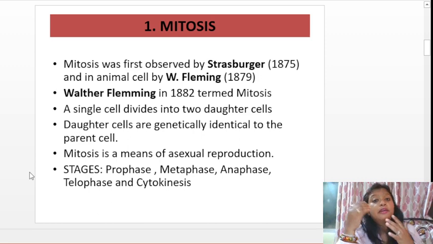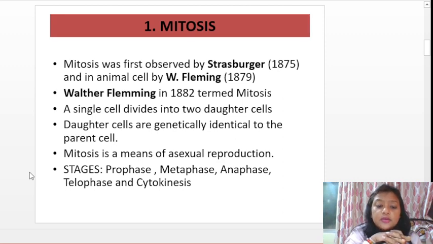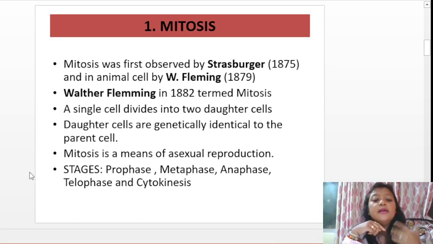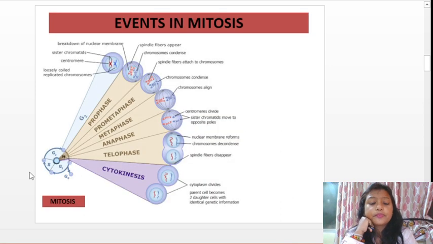So now what happens in mitosis? Here a single cell divides into two daughter cells, and these daughter cells that are formed are genetically identical to the parent cell. Mitosis is also a means of asexual reproduction. And what are the stages in mitosis? Prophase, metaphase, anaphase, telophase, and cytokinesis. So there are 5 stages of mitosis.